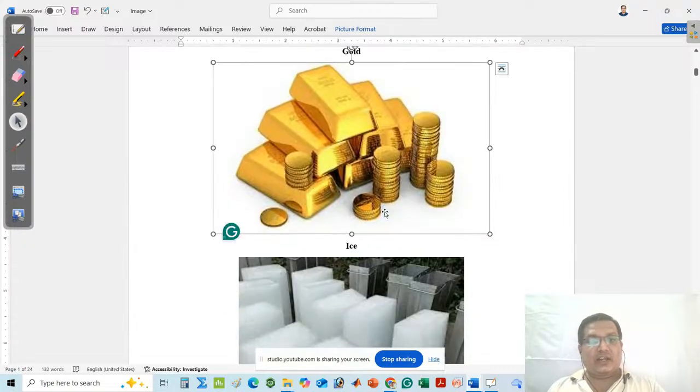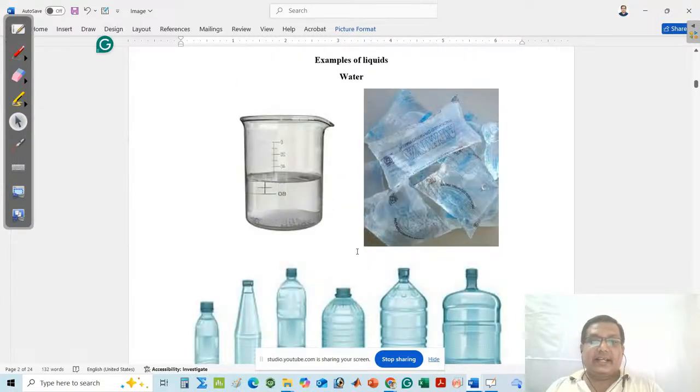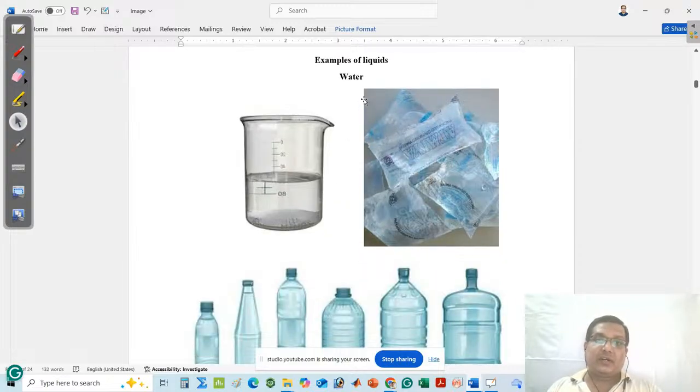Like that, you can think about gold. Gold is also a solid because gold has definite volume and definite shape. Like that, you can think about ice. Next, I will move to the examples of liquids.